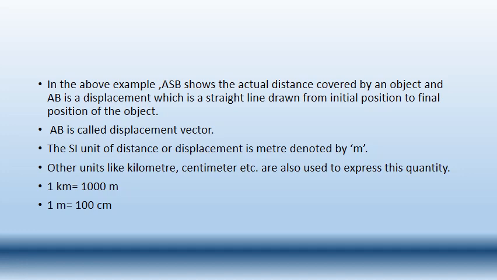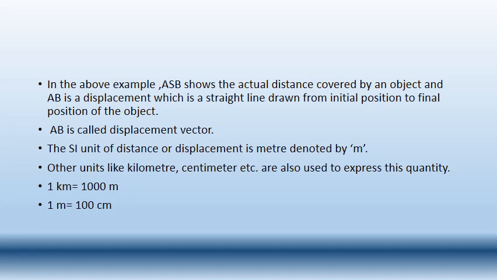The SI, standard international unit, of distance or displacement is meter, denoted by m. Other units like kilometer, centimeter, etc. are also used to express this quantity.